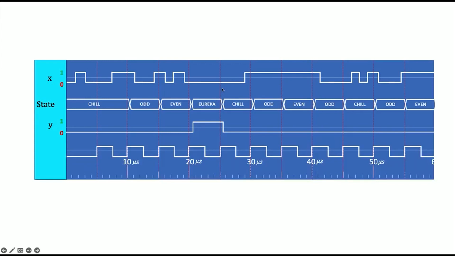So it isn't until the clock edge after we clock in the 0 that the output will be 1. The Y will go high while you're in Eureka, but it's not 1 on the clock edge that drove you into Eureka. It's 1 on the following clock edge, while you're in Eureka.